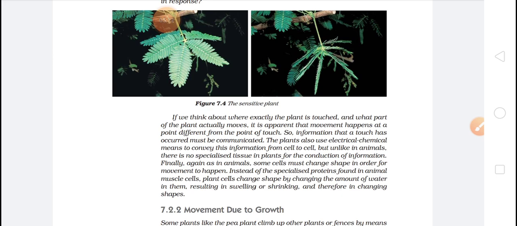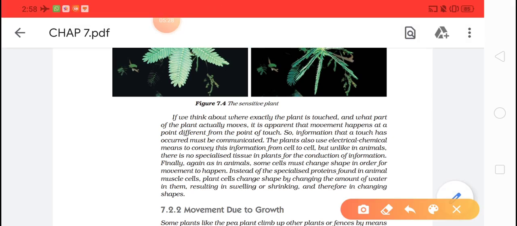The plants also use electrical-chemical means. Plants have this very important thing, electrical-chemical means, to convey this information from cell to cell. Now what is happening: we are touching only a part of the leaf, but after a few seconds you must have seen that all the leaves get closed.